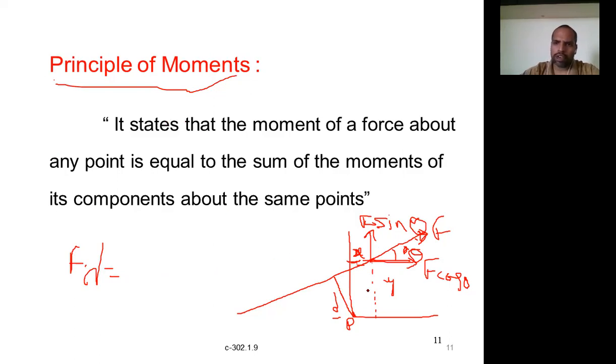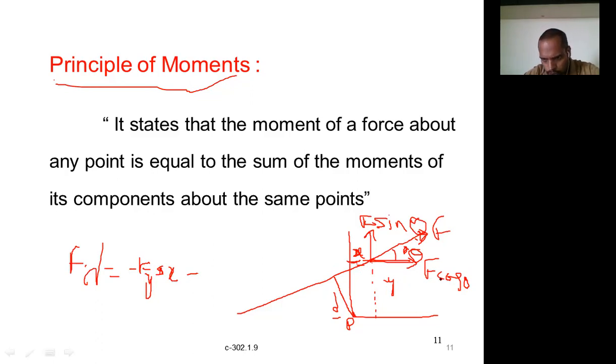So what is the moment produced by this force? About this point, the F sin theta component creates an anti-clockwise moment. So it is F sin theta into x. This is an anti-clockwise moment, so let us assume a negative sign. Next, F cos theta, the horizontal component Fx, which is Fx equal to F cos theta.